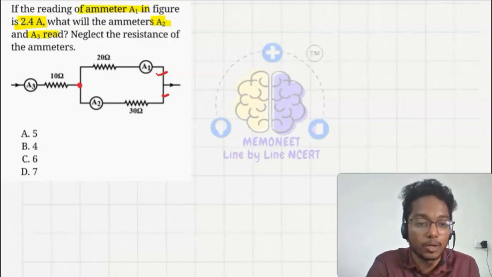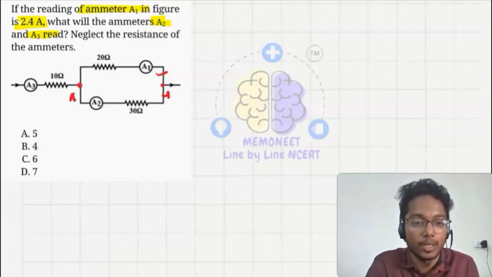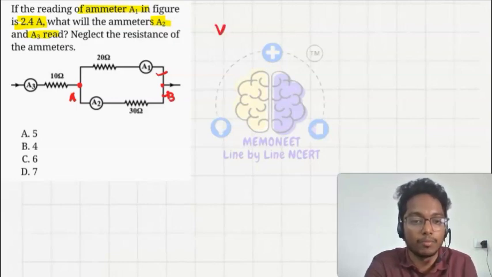मतलब ये अगर potential A है, ये अगर potential B है, so the potential drop will be some VAB, and it will be for the 20 ohm resistor and also for the 30 ohm resistor. दोनों के लिए same रहेगा.